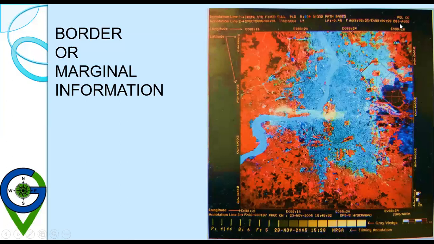Then A155 is the sun elevation and azimuth in degrees. Then at the bottom, annotation line number 3 shows the latitudes and the longitudes, with east. This is the latitudes and this is the longitudes values. So annotation line number 3 in the bottom